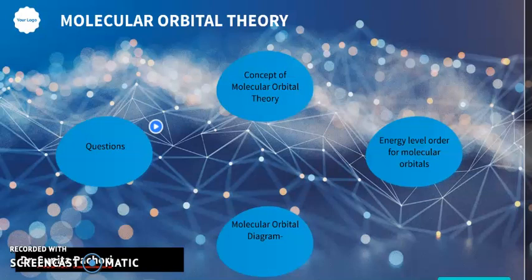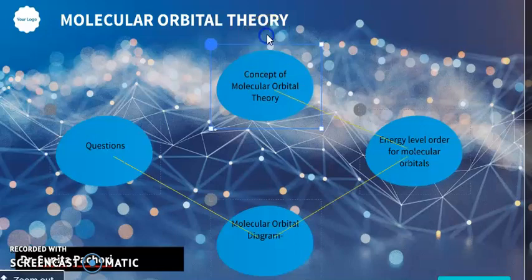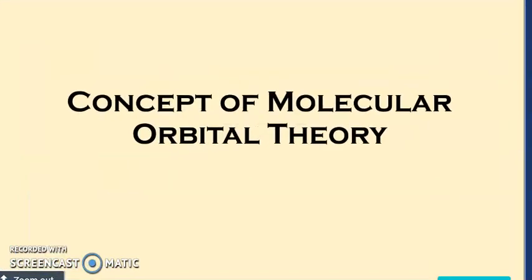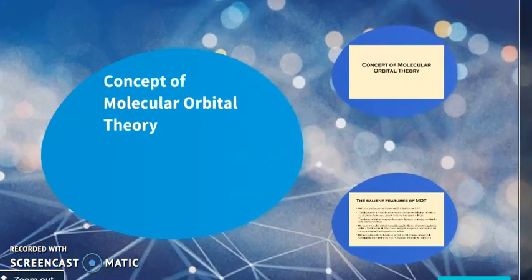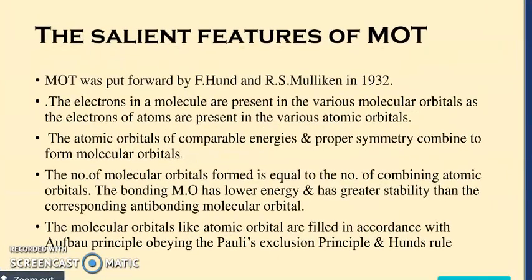Today I am going to discuss molecular orbital theory. This theory was put forward by F. Hund and R. S. Mulliken in 1932. This theory assumes that in molecules, the atomic orbitals lose their identity, and the electrons in molecules are present in new orbitals which are called molecular orbitals, which are not associated with a particular atom, but belong to the molecule.